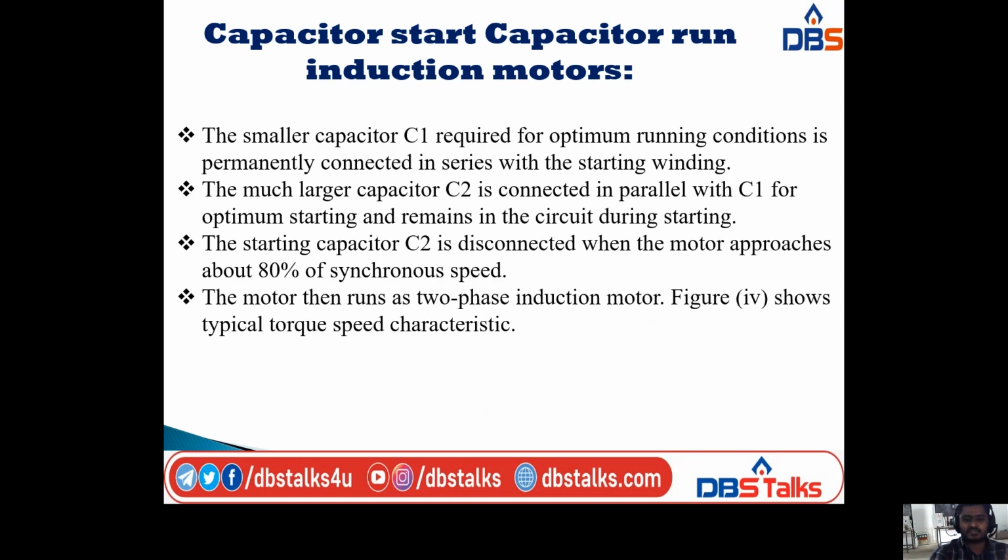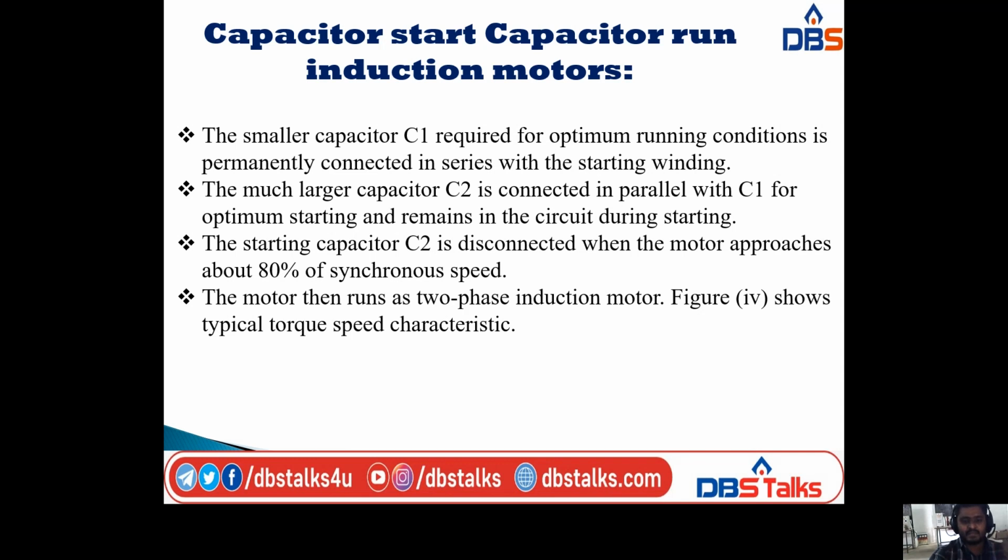So coming to the operation of this capacitor start capacitor run induction motor, here we are using two capacitors. One is a smaller capacitor, C1, and another one is a larger capacitor, C2. The smaller capacitor C1, required for optimum running conditions, is permanently connected in series with the starting winding.